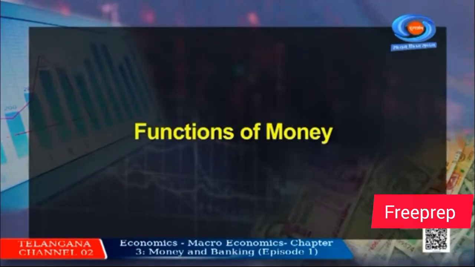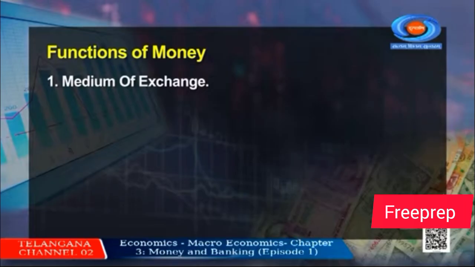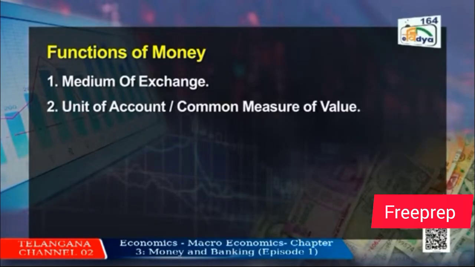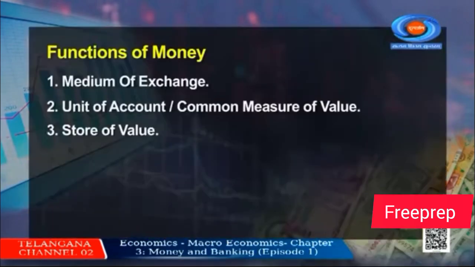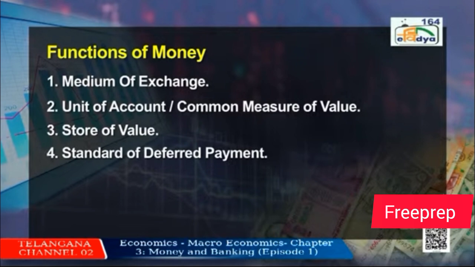So let's quickly recap the functions of money. First, we'll study the primary functions of money, which were medium of exchange, and the second one was unit of value or common measure of value. These two functions come under primary functions of money. The secondary functions of money include store of value and standard of deferred payment. So this was all about money.